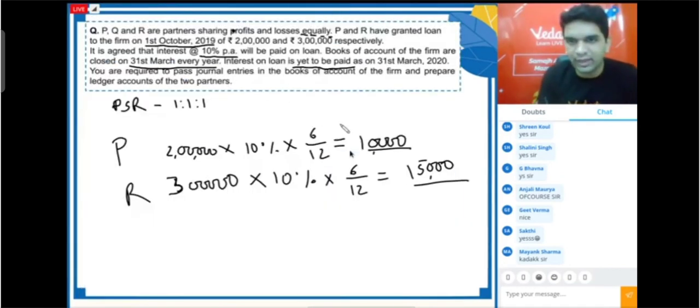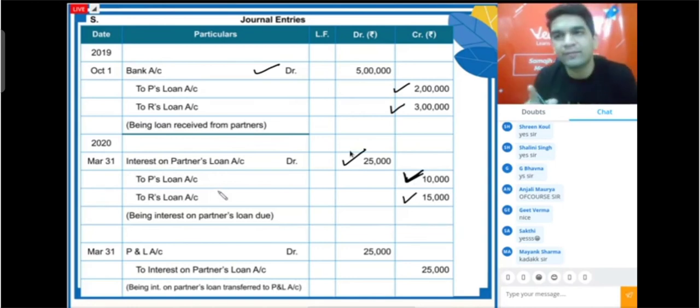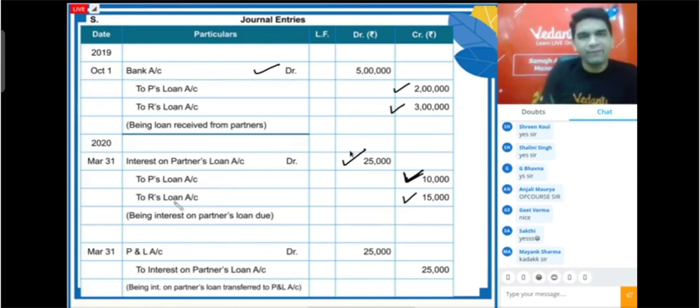Just now we have calculated. Total interest will be 25,000. 10,000 for P, 15,000 for R. So interest on partner's loan account debit 25,000. To P's loan account 10,000. To R's loan account 15,000. As this is our liability, we are again crediting the loan accounts of P and R. Okay, liability has a credit balance. This amount is payable. It is yet to be paid. And finally, whatever this 25,000 is, we have to transfer it as an expense to the P&L account, as a charge to the P&L account. So the final entry we made is profit and loss account.